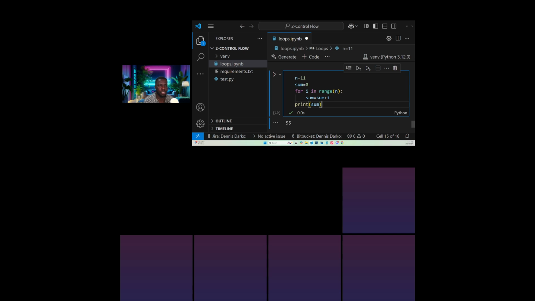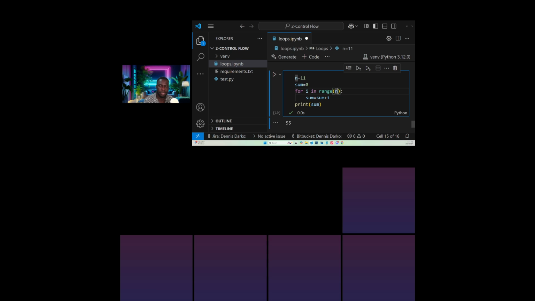So n is equal to 11, and the sum is initialized to 0. Then for i in range n, n is just the variable you've declared here. Instead of placing 11 here, you're telling it to pick this variable, which is still the 11. You understand? So it's going to look through this n, a variable holding the value 11, and this value 11 is in range, so it means 0, 1, 2, 3, 4, 5, 6, up to 10.